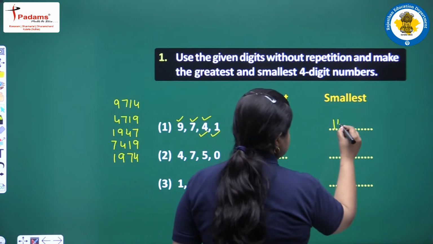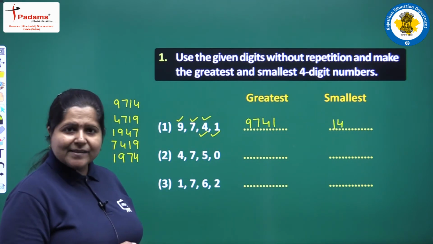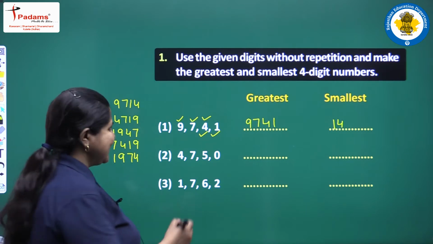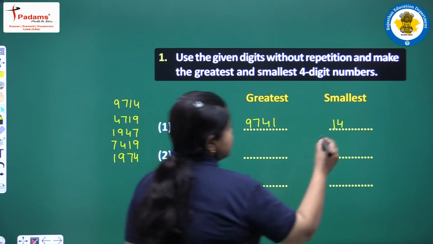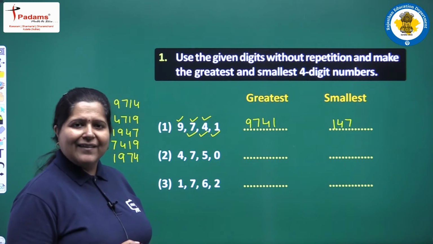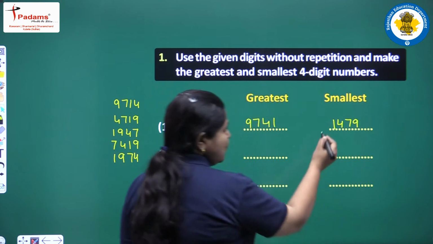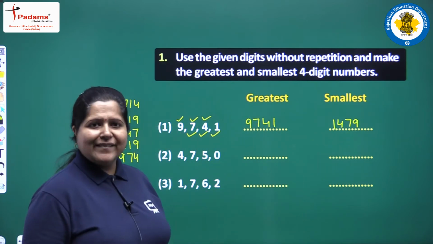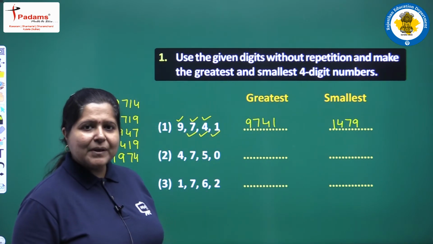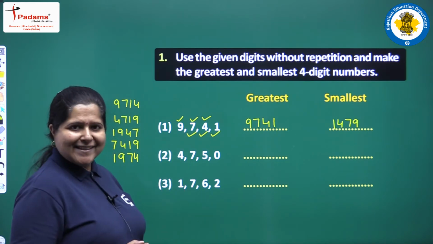Then the next smaller digit which is 7. And last we have 9. So 1479 is the smallest number formed with the help of these 4 digits.